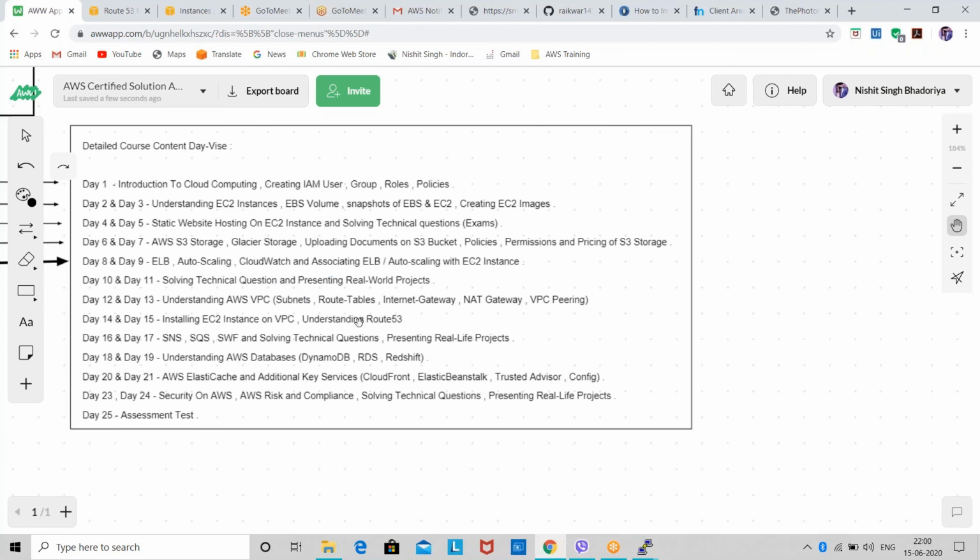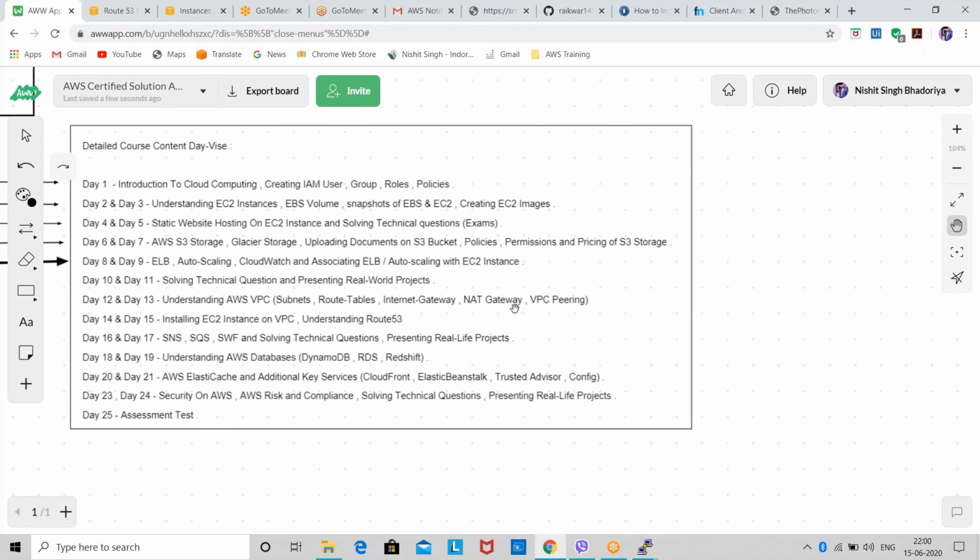Then from tomorrow onwards, we'll see VPC. We will create a VPC. It might take 2 or 3 days, because VPC is a huge topic. First we'll study what VPC is, then we'll create VPC subnets and routing tables, then how we can associate an internet gateway with the VPC, and how we can enable communication between two different VPCs, that is VPC peering.